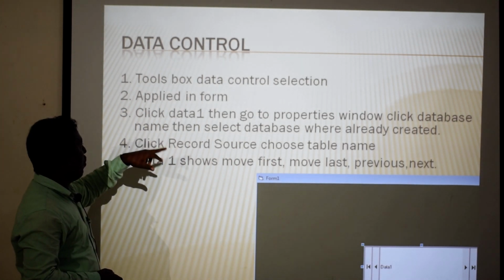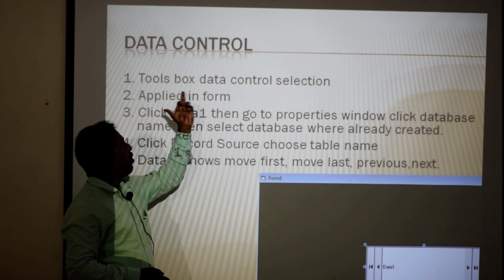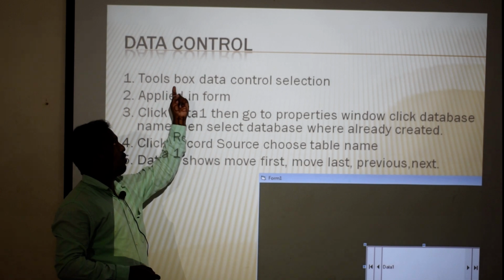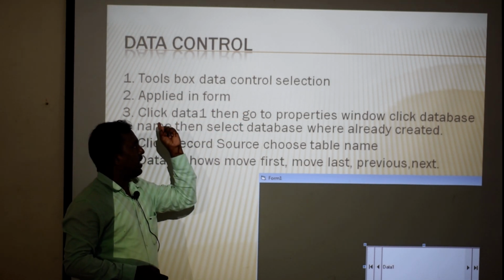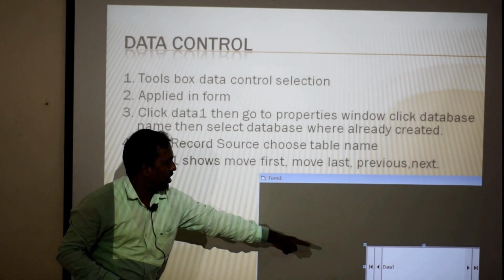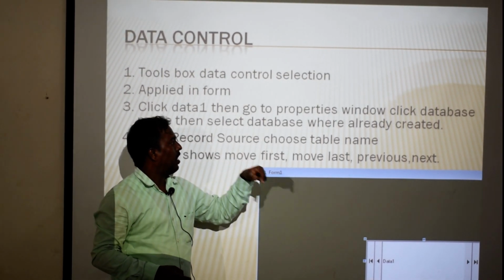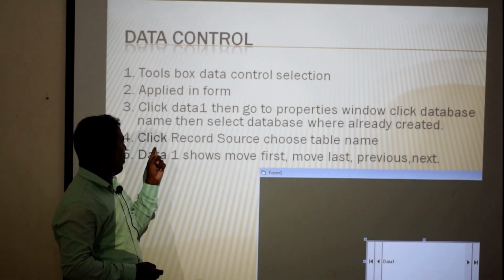So how do we connect with the data control? First, select the data control from the Visual Basic toolbox. The second step is to create it in the form. After that, the data control is generated, as I am showing here. After that, click the control and move to the properties window.